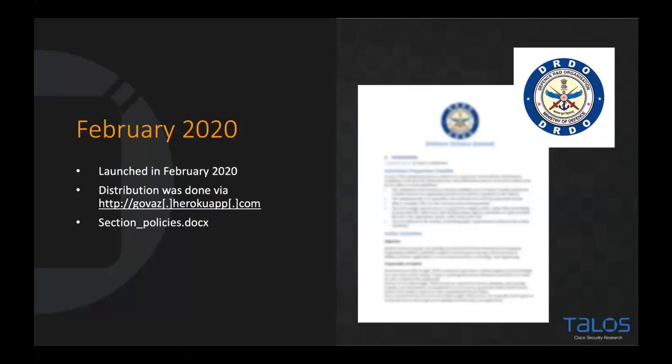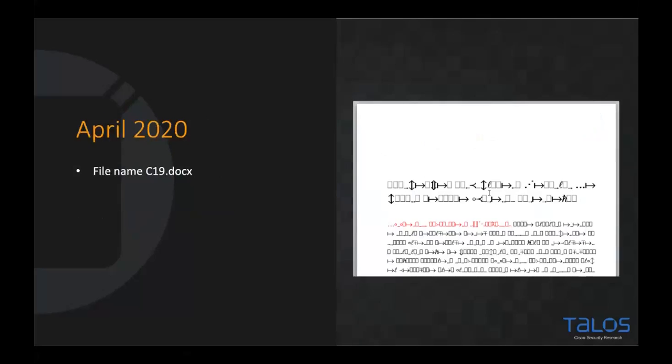The next document we identified was C19.docx. Now, I don't know if you're familiar with what's going on in the world, but this is obviously related to COVID-19. As you can see, this was a malformed document in terms of the text and character sets that were used. This meant that the user was actually presented with what appeared to be a malformed document. However, the VBA that was running in the background, that we'll discuss, was not malformed.